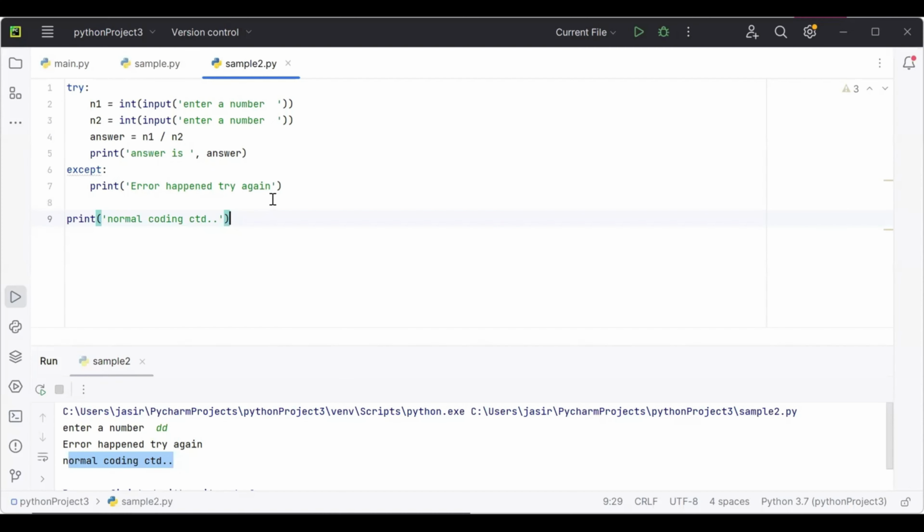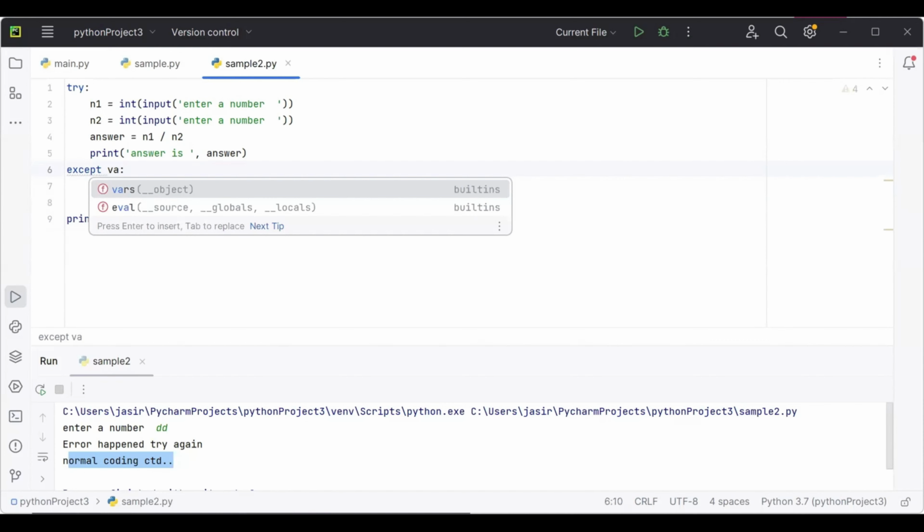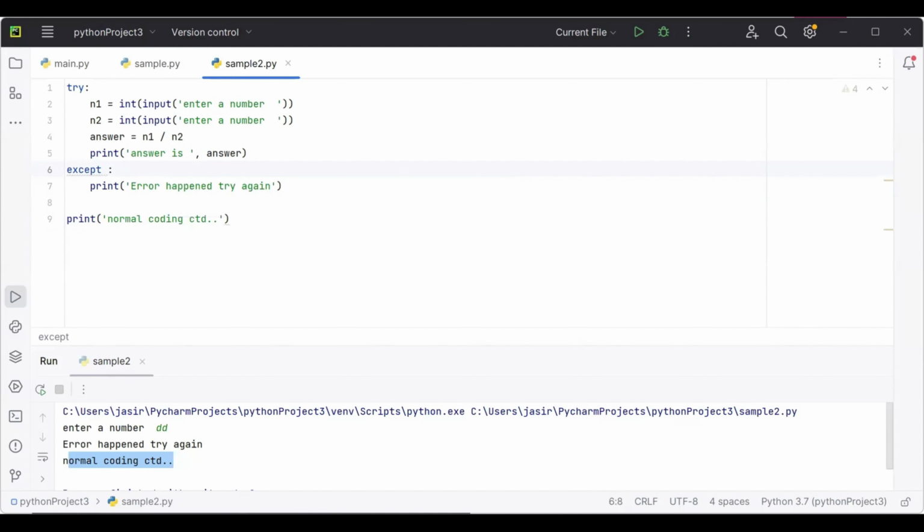I hope it's clear. Here, as you can see, we can write multiple kinds of exceptions. For example, except ValueError: if there is a value error happening, we can print something like, only enter integer, please.